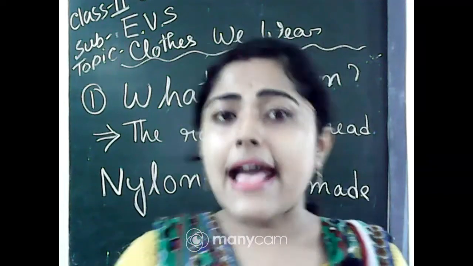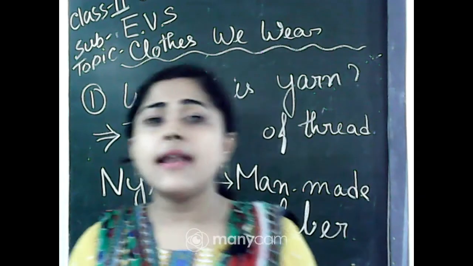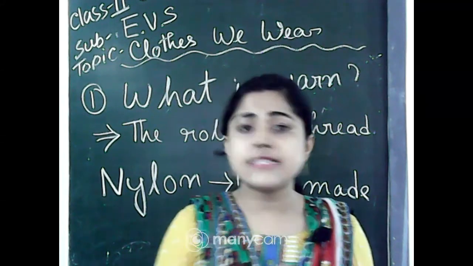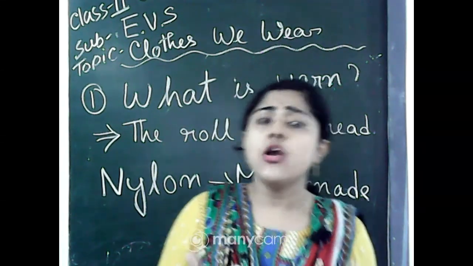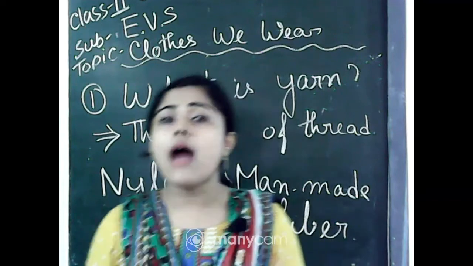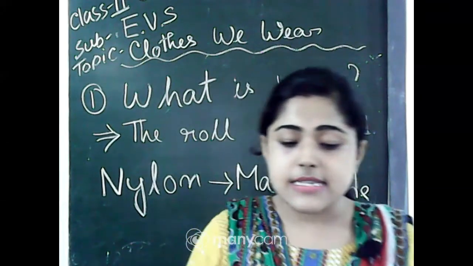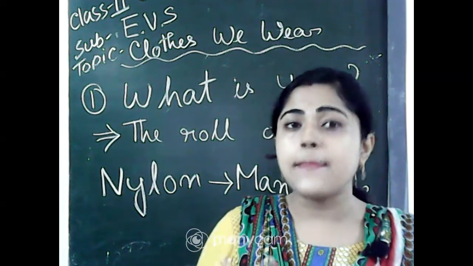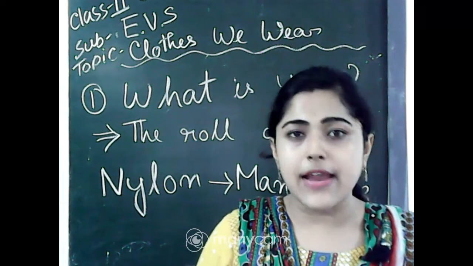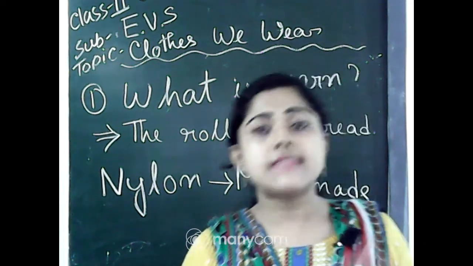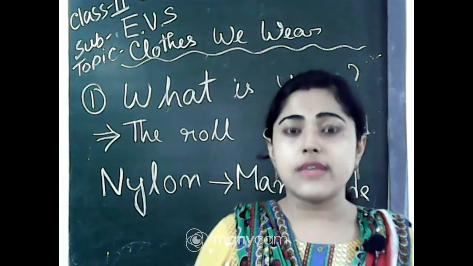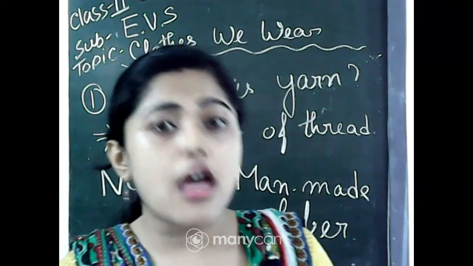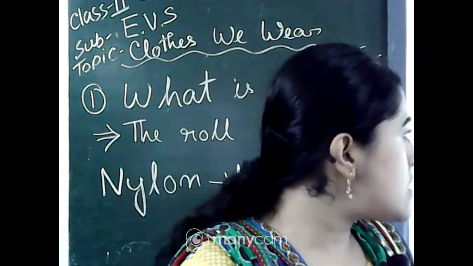As this is man-made, we can mix those two types of materials equally, and we get the better one. So first one is cotton mixed with nylon thread, or silk mixed with nylon thread. Those are the examples of man-made fibers. Okay,